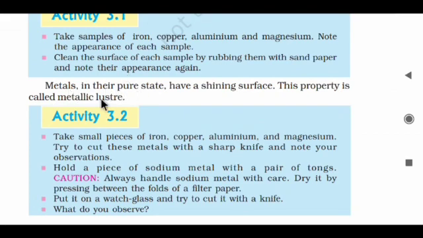Metals in their pure state have a shining surface. This property is called metallic luster. Metals have the property named metallic luster. Now what do we mean by metallic luster? Having a shining surface in its pure state is known as metallic luster. Suppose you are rubbing sandpaper on an iron piece, it will become shiny by the rubbing, and it is the property of metals called metallic luster.